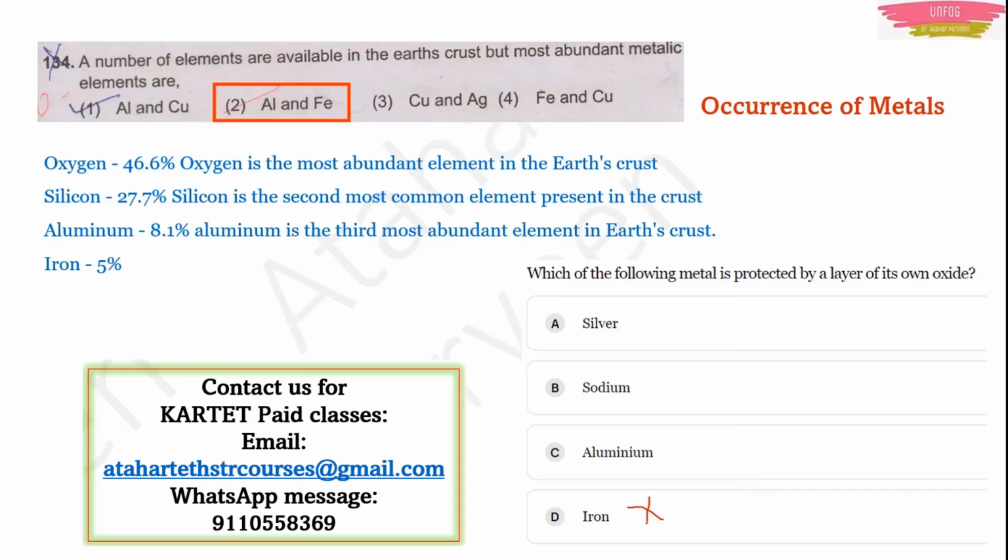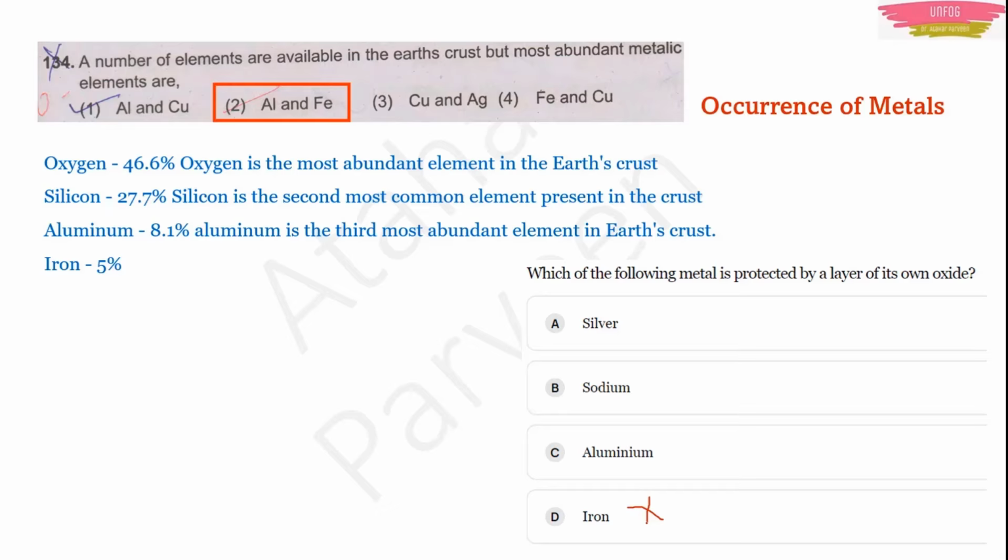If you throw an iron rod or iron box outside your home, after a few days, because of rain and air, it will corrode. In Hindi they say zang lagna, right? In Kannada I don't know what they say, but that happens. That iron rod or box is spoiled. That means it is not protected, so iron is the wrong answer for sure.